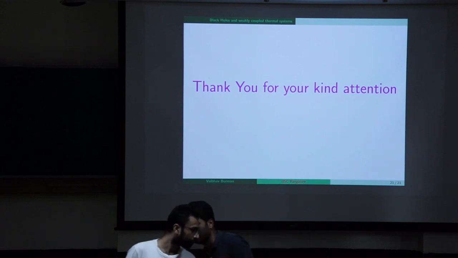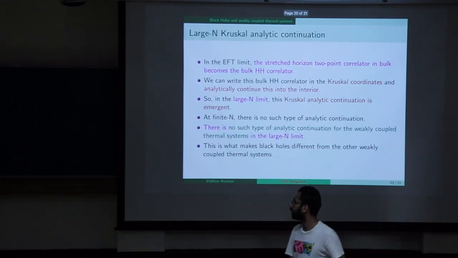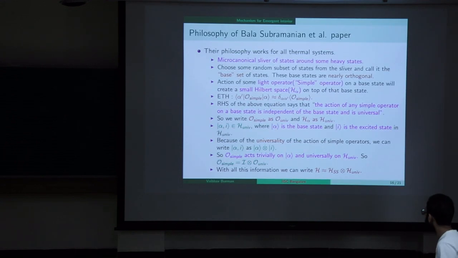What was the argument you used in the eigenstate thermalization hypothesis for simple operators? Basically, any simple operator means some light operator, right? So the expectation value of this simple operator in some heavy state gives the thermal value. Basically, that's the right hand side of this. That's what we are getting in the right hand side. So this is the standard statement of the eigenstate thermalization.